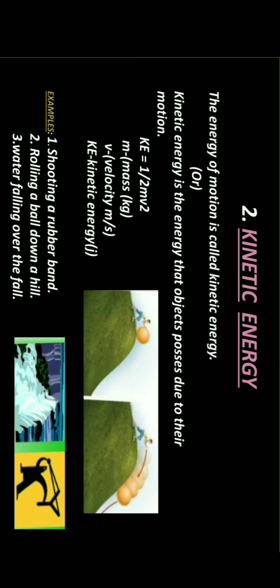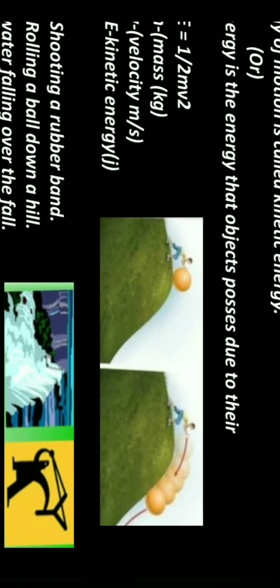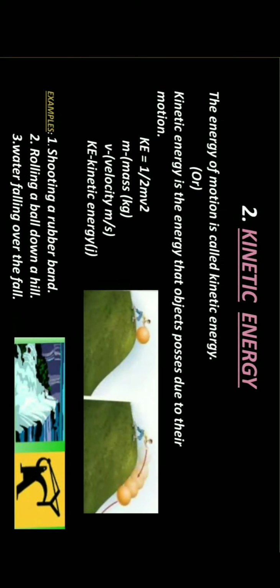For example, we are rolling a ball down a hill. When an object is moving, it possesses kinetic energy. In the first picture, the ball is in rest position, and in the second picture it is moving, which means when an object is moving it possesses kinetic energy. Examples: shooting a rubber band, water falling over a fall, etc.